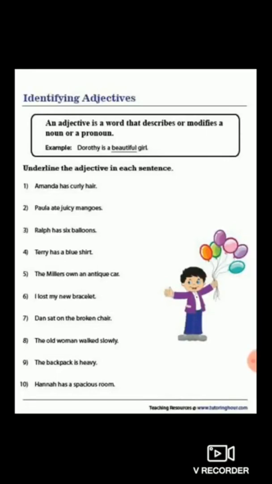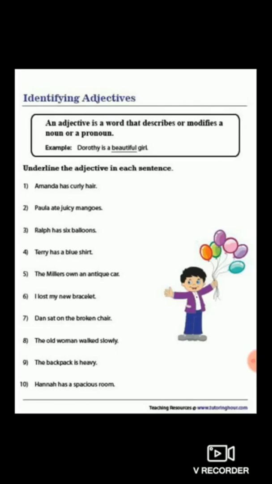Students, here is the exercise of adjectives. First one is given, Amanda has curly hair. So, curly is the adjective. Again, Paulo ate juicy mangoes. Juicy is again the adjective. Ralph has 6 balloons. So, again 6. These 6 balloons, 6 is an adjective.